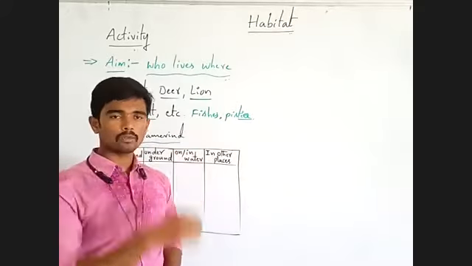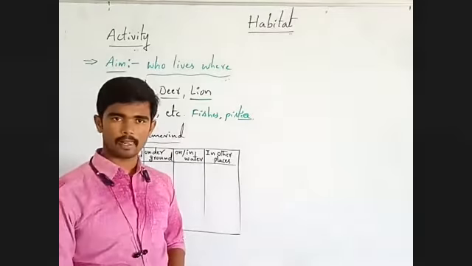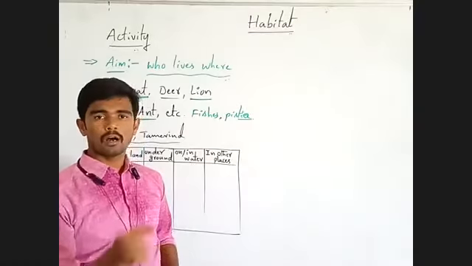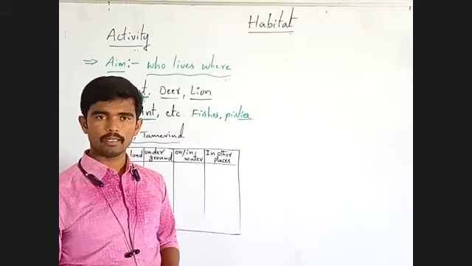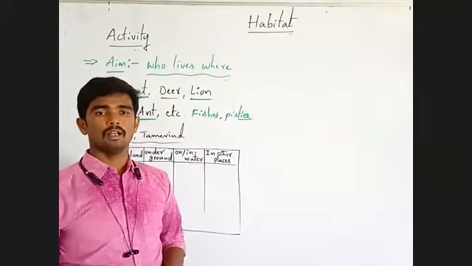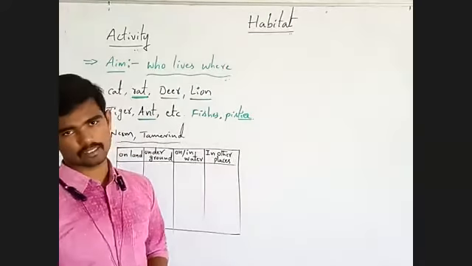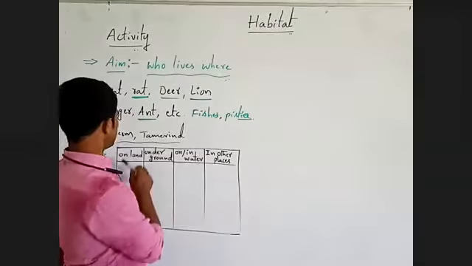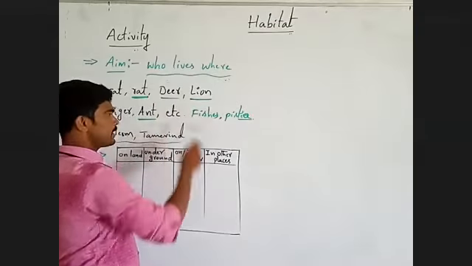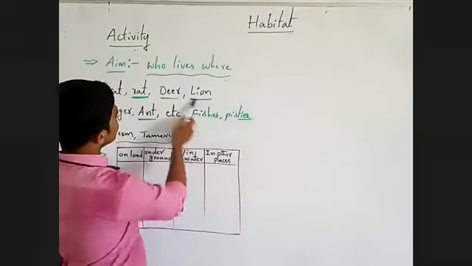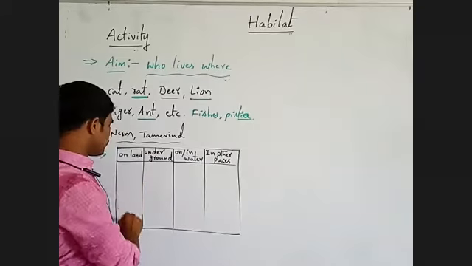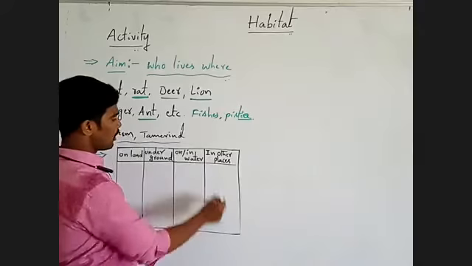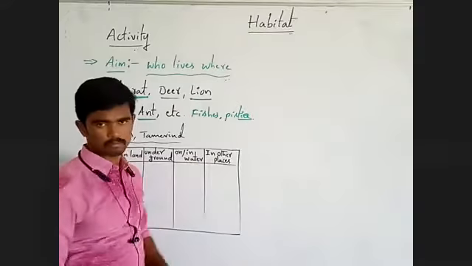They live on water. Some organism, for example, camel. This camel lives in desert. Like this, you have to find out habitats of different types of animals and write those animals under the appropriate column.